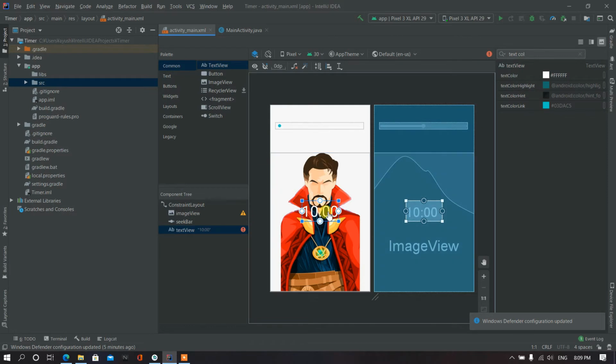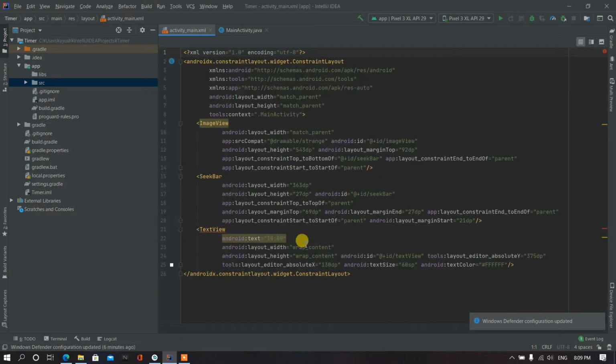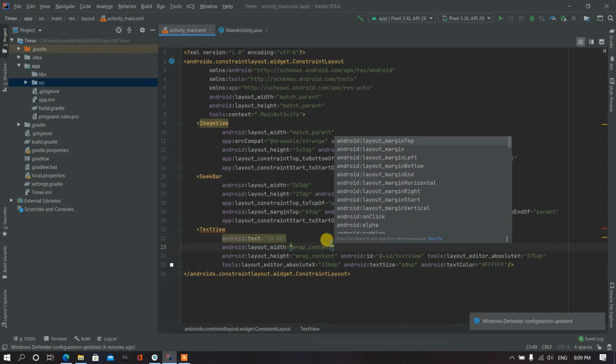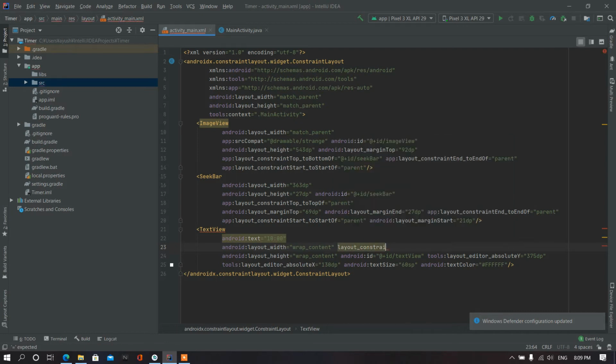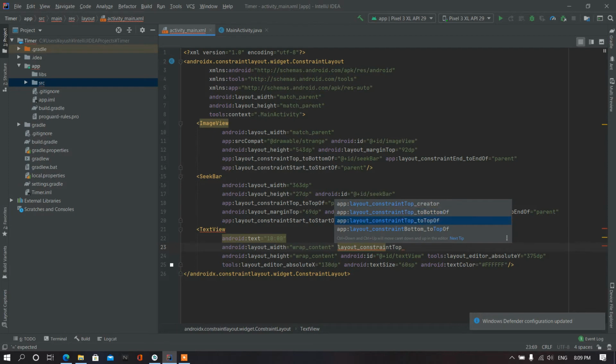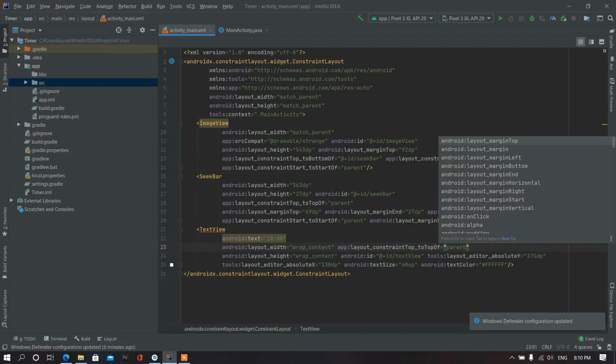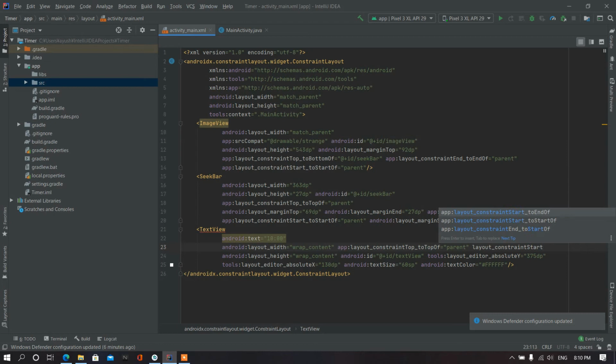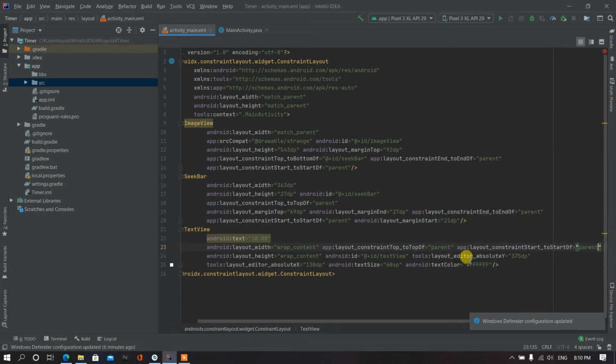Now what we have to do is set the constraints of the text view. So for setting the constraint, go to the XML code. Here the text view, set layout constraint top to the top of parent, and layout constraint start to the start of parent.